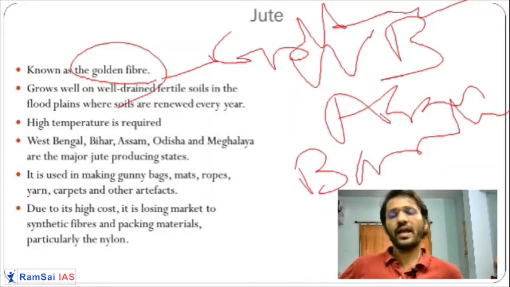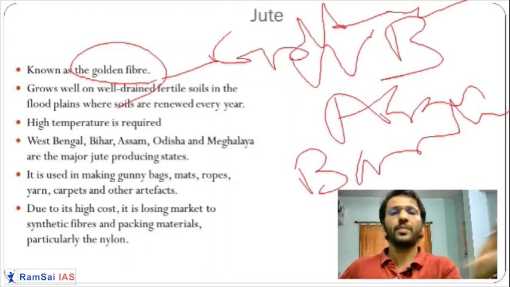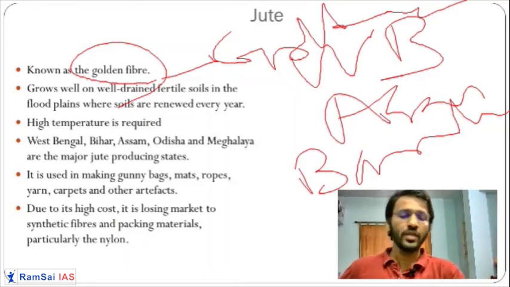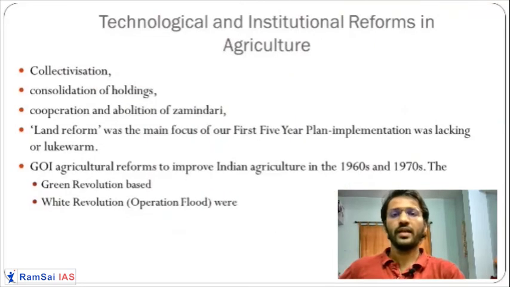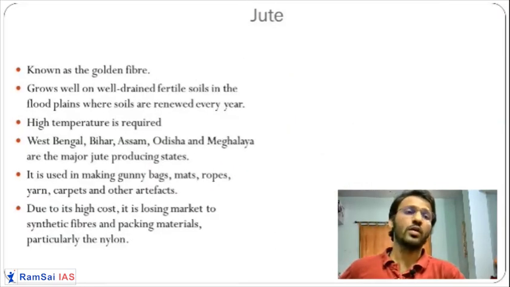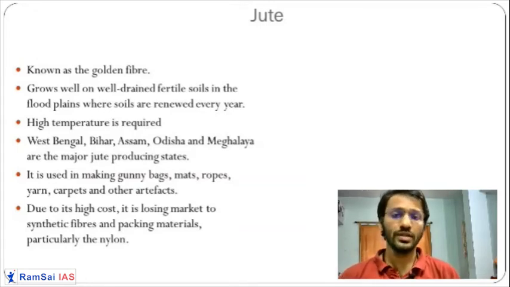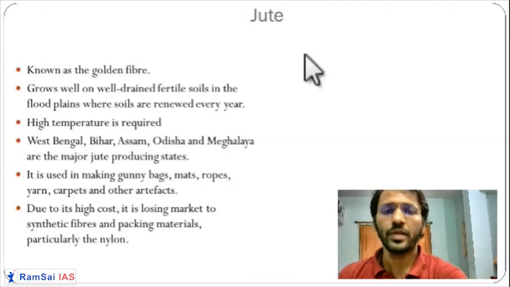It requires high rainfall for the growth, high water requirement for the growth. Also for the processing, it requires water. Not just for the production, but also for the processing. We have to separate the fiber from the crop. It requires water. Okay. So jute crop, one of the very important crops. So friends, these are all the important crops of our country. Okay. So hope you have understood this. Very, very important from prelim point of view.